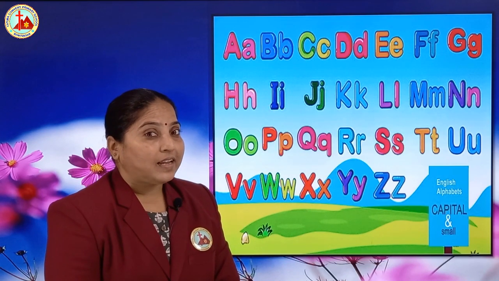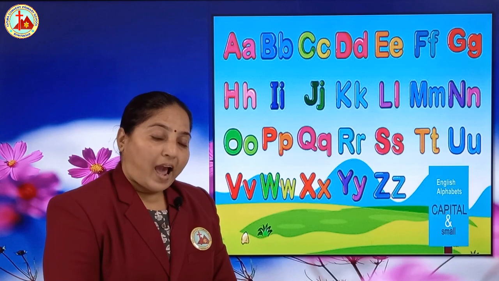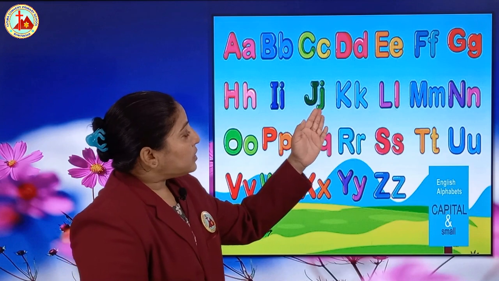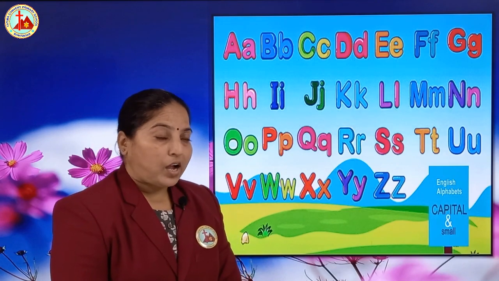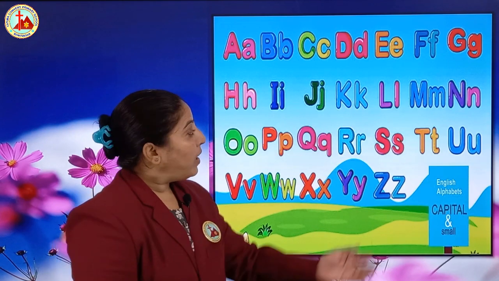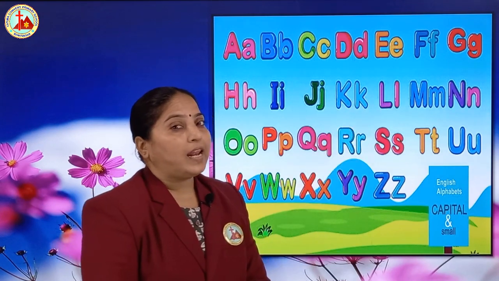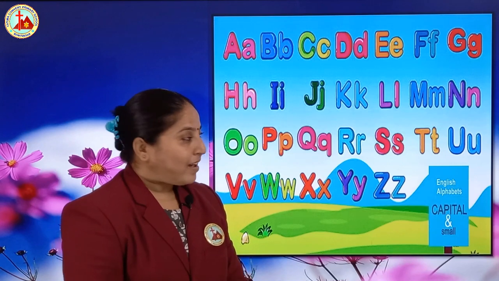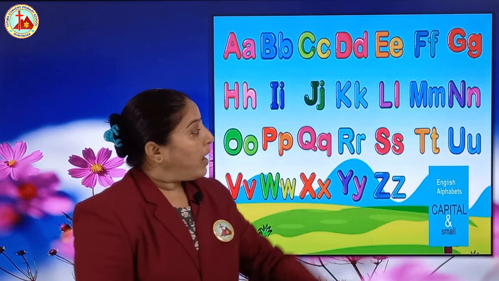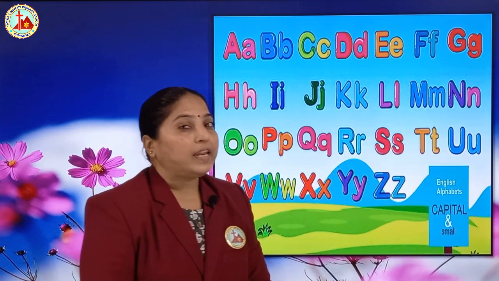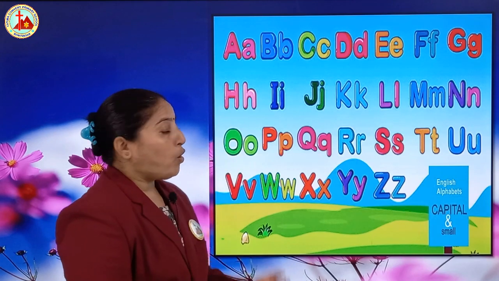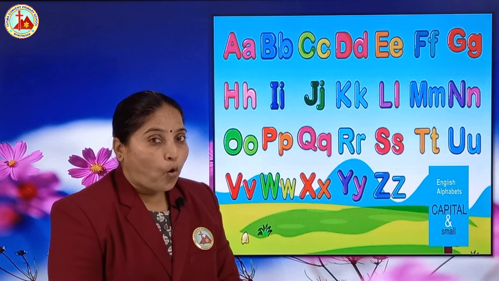Capital I, small i. I says, there are two sounds, right? I says i and I says e. Capital J, small j. J says ja. Capital K, small k. K says ka. Capital L, small l. L says la. Capital M, small m. M says ma. Capital N, small n. N says na. Capital O, small o. O says o.